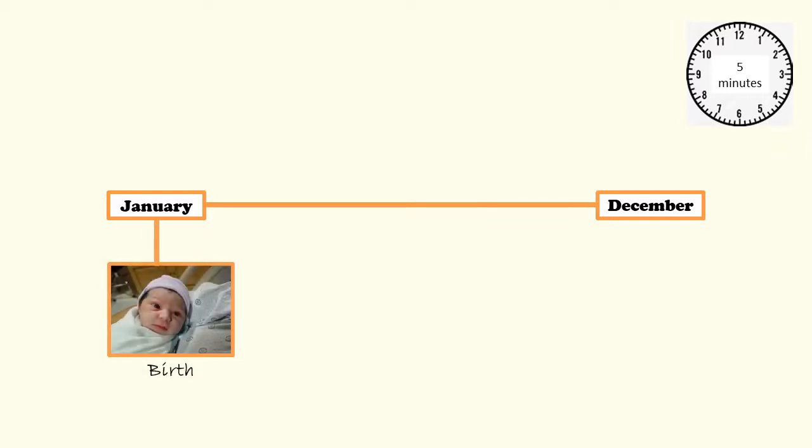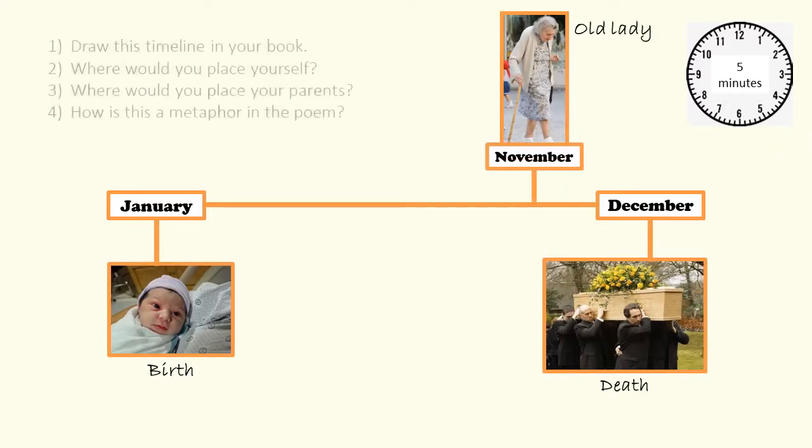Okay, this is our next task. I'd like you to draw this timeline in your book. Where would you place yourself? Where would you place your parents? How is this a metaphor in the poem? Pause the video for 5 minutes to do this now.